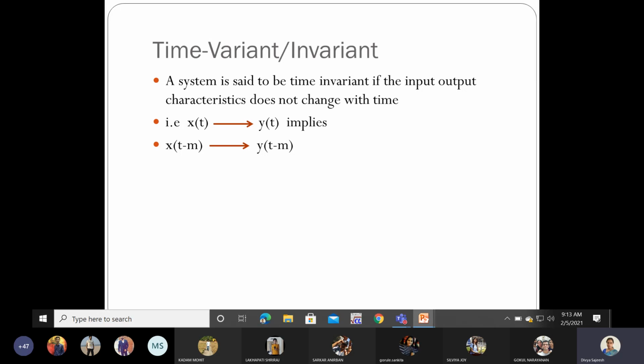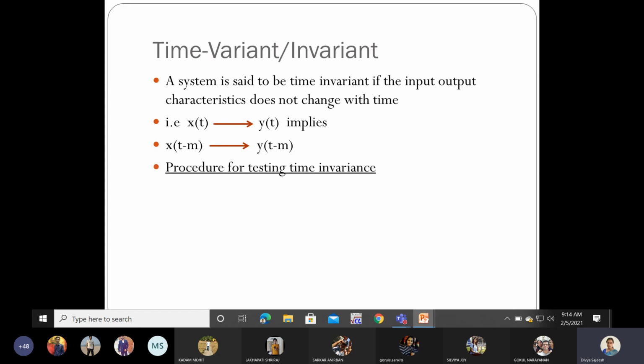If your input is delayed by m, then for a time invariant system your output also will be delayed, giving y of t minus m.